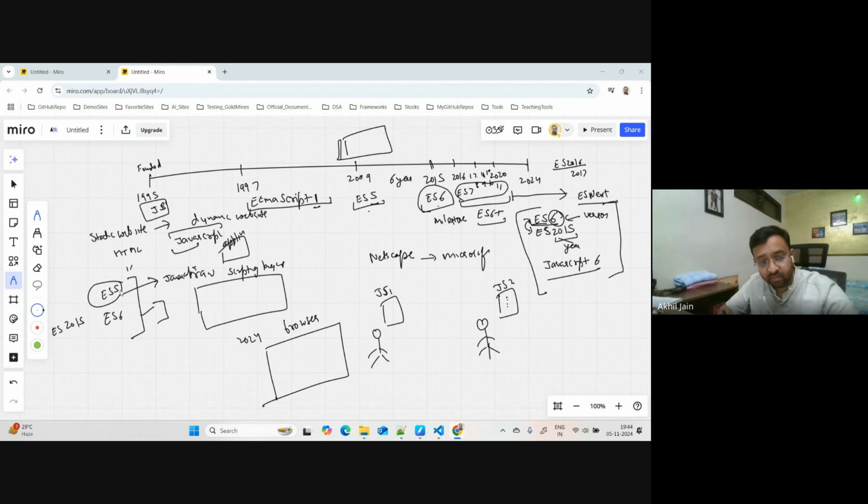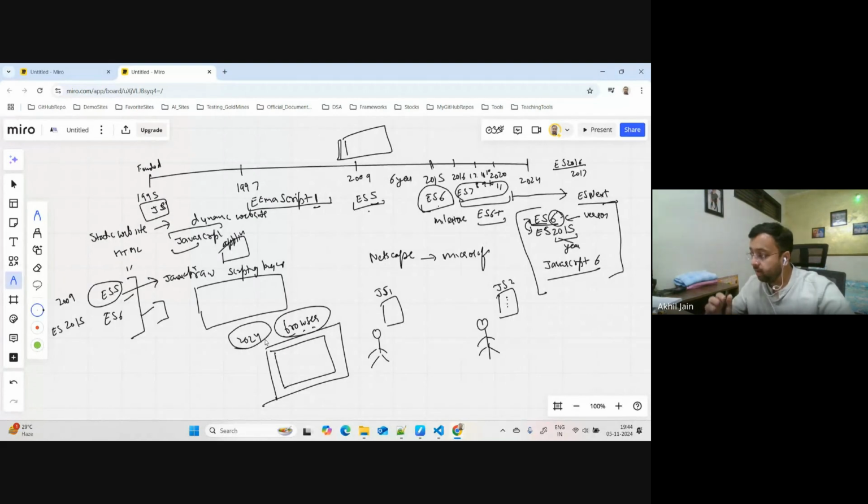So what I'm saying is, let's say someone created a web application using this version of JavaScript, which is like the 2009 version, 15 years older, and in 2024 they are trying to open that application on the browser, and your browser is the latest Chrome browser. So try to think about it: your modern browser should be able to run this piece of code to render that application.